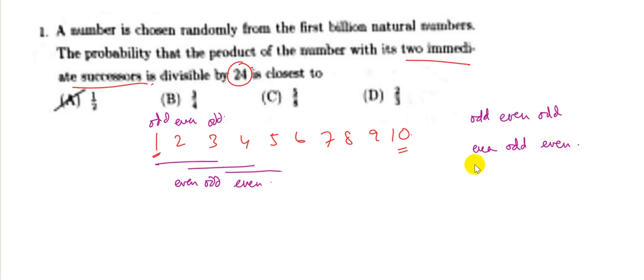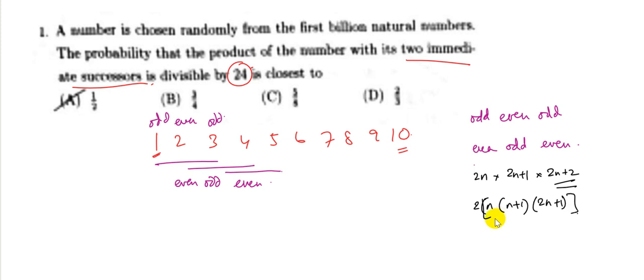If it is of the second category, then it is of the form even means 2n, odd means 2n plus 1, and again even means 2n plus 2. So if I take the product of these three, I get 2 into n into n plus 1 into 2n plus 1.